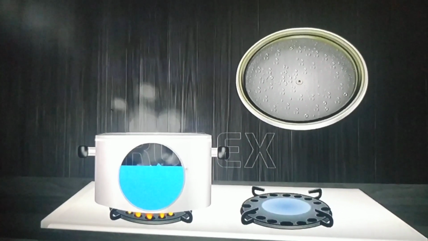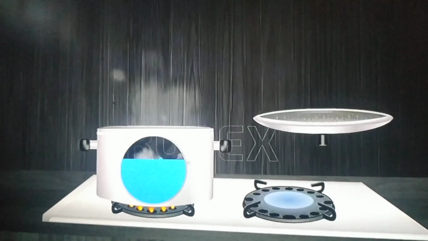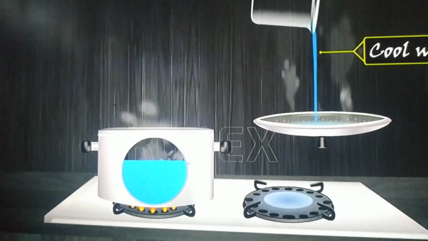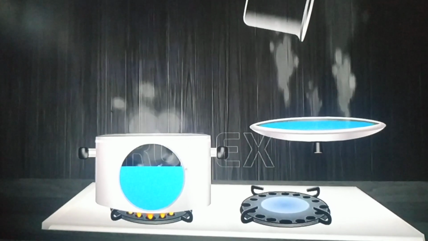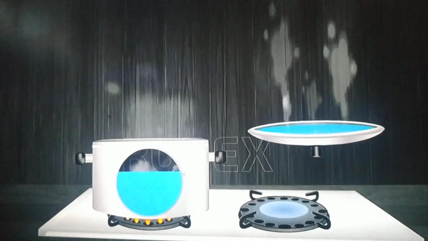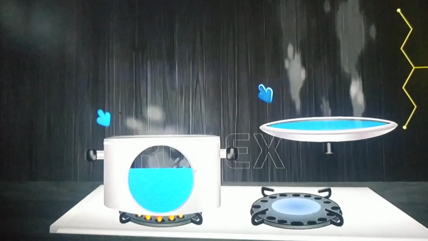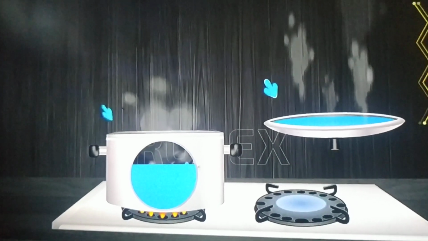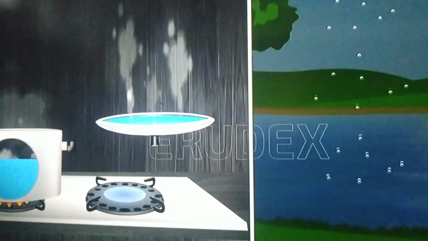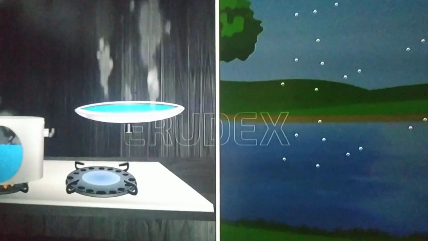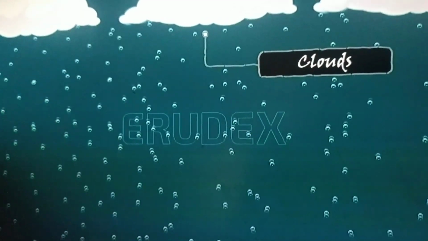See, tiny water droplets are there on the lid. This is the process of clouds also. See, this is the process. So like this only clouds also form. The evaporated water is deposited as clouds, and when it condenses, the clouds form rain.